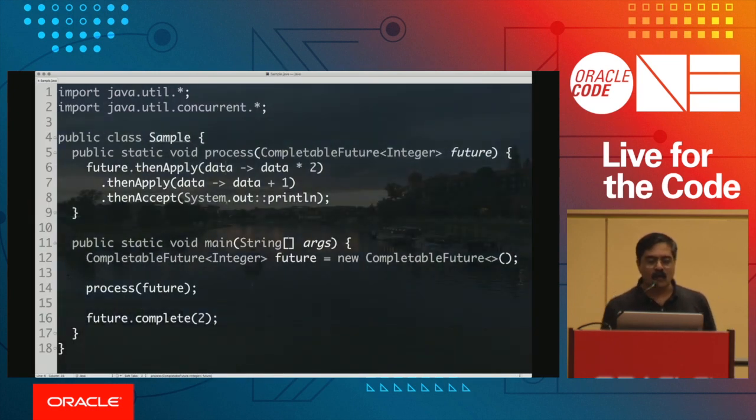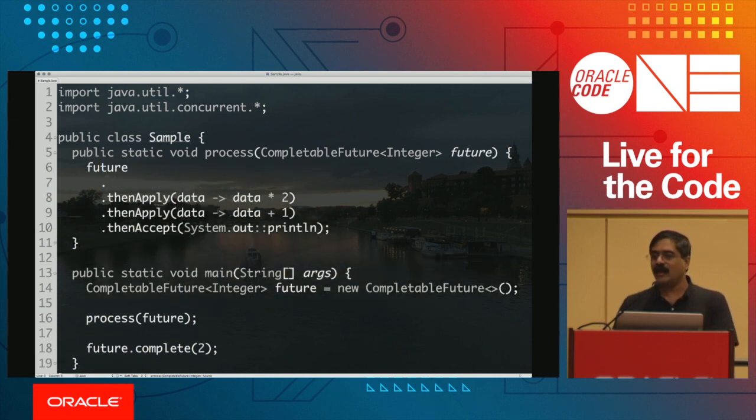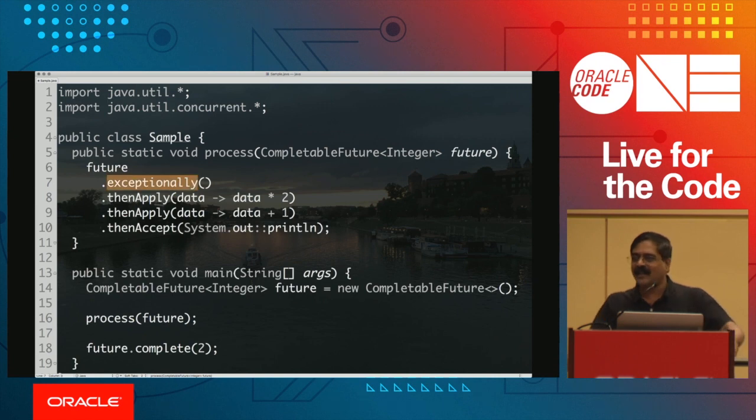So what I'm going to do here is I'll go to the future, and you could do this at any point you want. And here's the name that I'm not happy with at all. It is called exceptionally. And this is really a sad way to say it, right? This is actually not exceptional at all, right? But I think they had a very dry sense of humor. So they called it exceptionally, right? And then what do you do here?